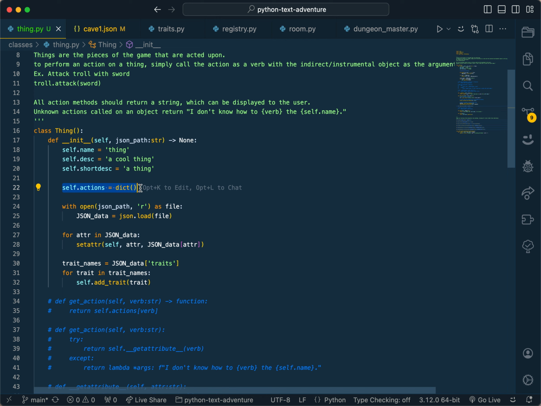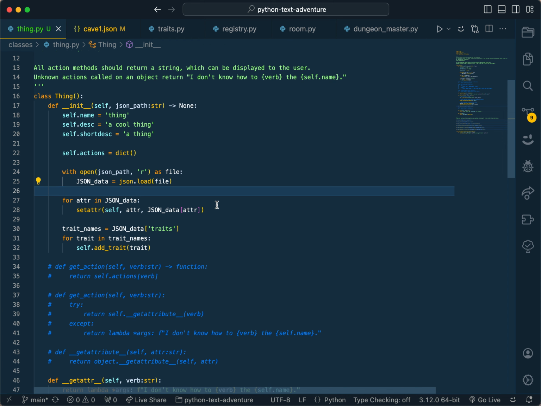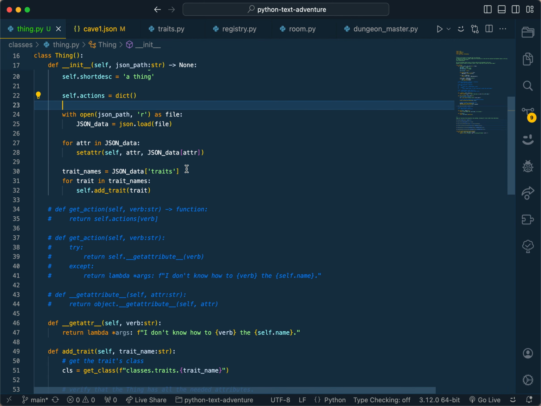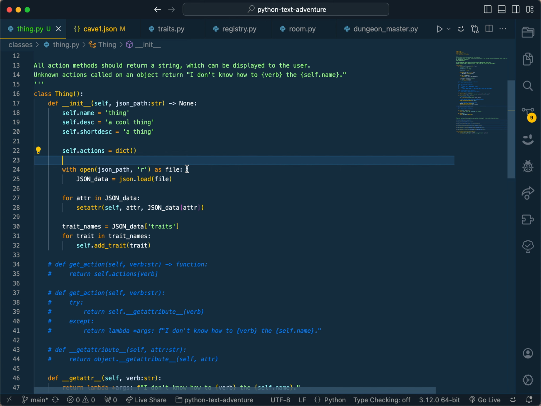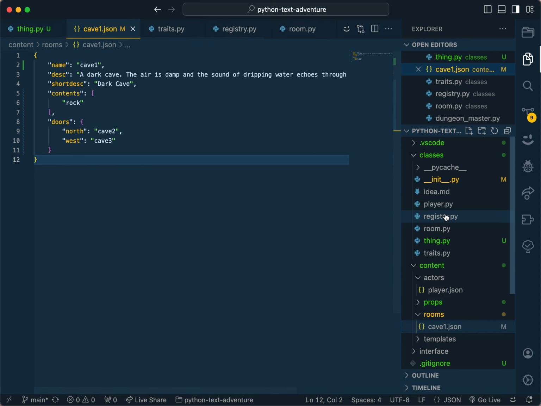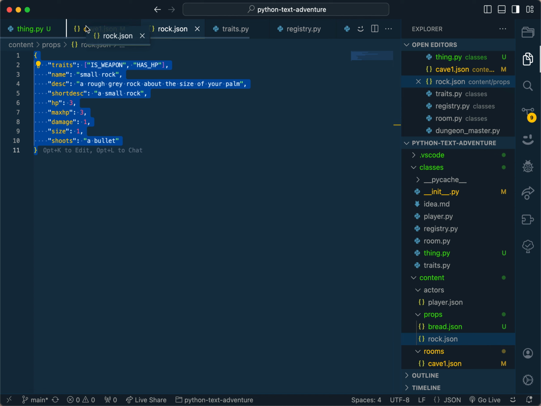They have, actually, I've changed this back, so ignore that. Things have this special property where, because of the way that I use them, I load things from JSON, but I have the ability to arbitrarily assign traits and attributes. So, wait a second, this is the wrong thing. Content, I want props, rock.json.